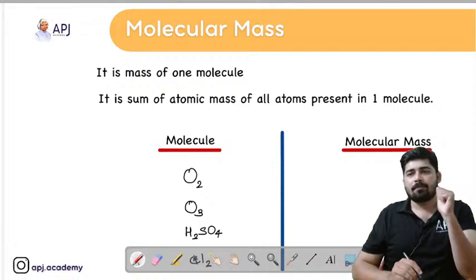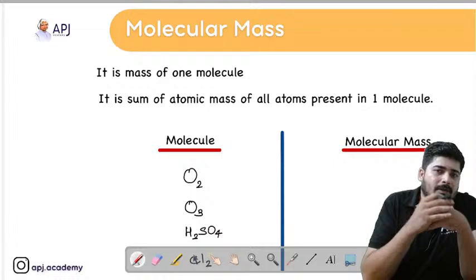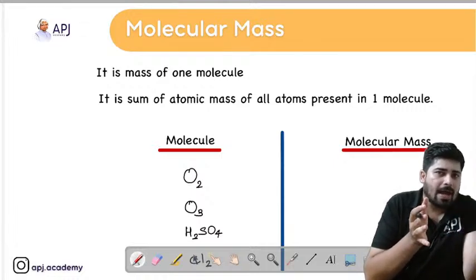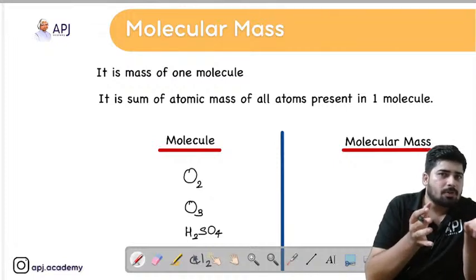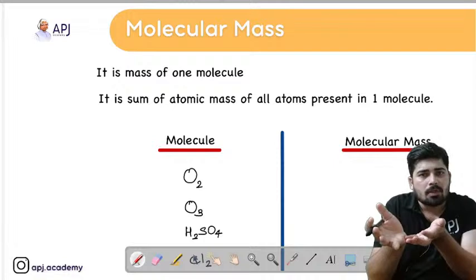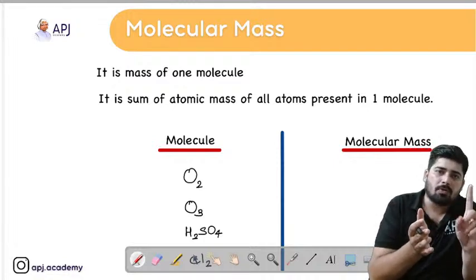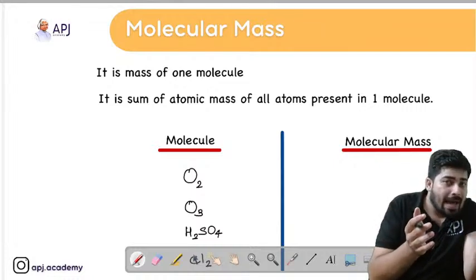So let's see, what do we mean by molecular mass? We know what a molecule is: a molecule is a combination of atoms. So if you add the mass of each atom, you will get the mass of a molecule. So what does molecular mass mean? It is the mass of one molecule. What does atomic mass mean? It is the mass of one atom.